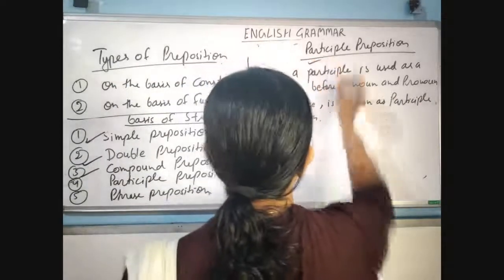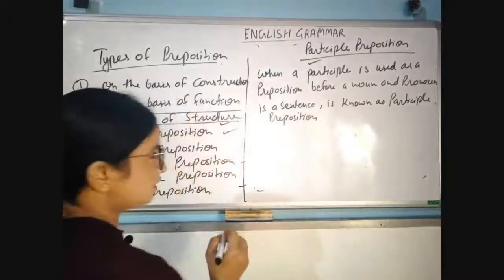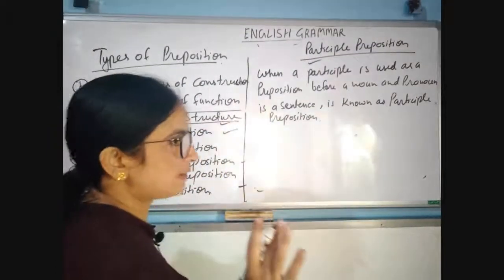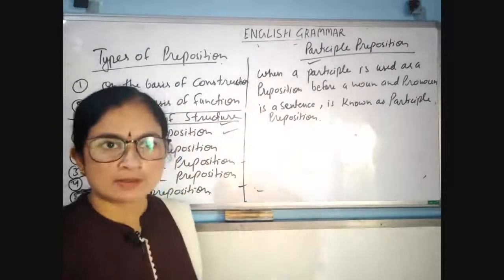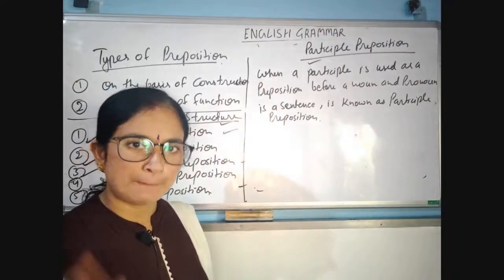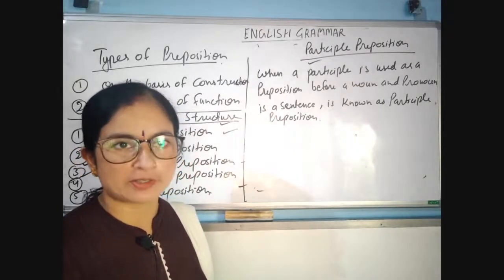First, participle means a verb form. Participle is divided into three parts: present participle, past participle and perfect participle.